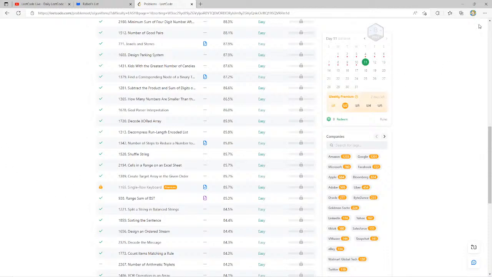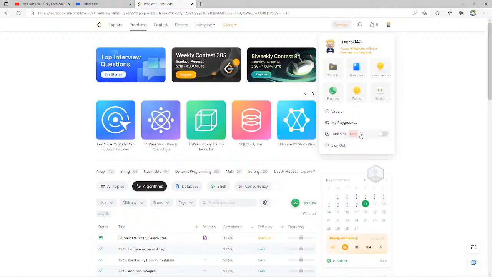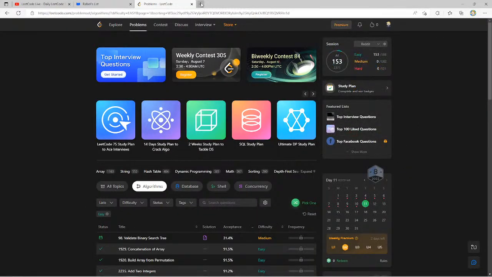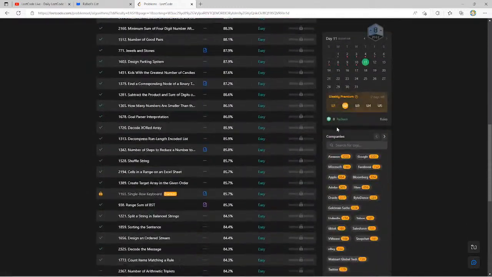And I just realized I don't even have the extension for here, so let me do that now while I have a second. Okay, dark side. Let's do this. And we should also go to extensions, right? Okay, cool. Are these already all on? Well, I guess we'll find out.